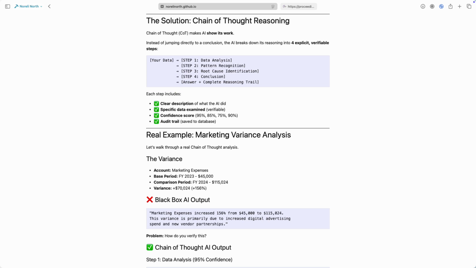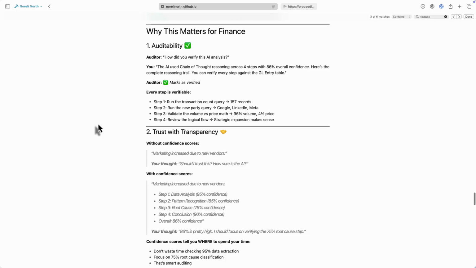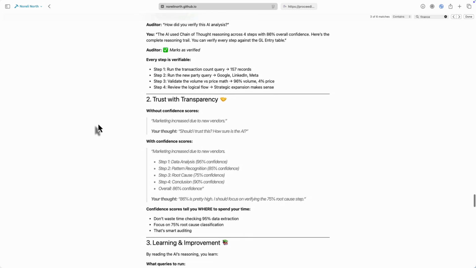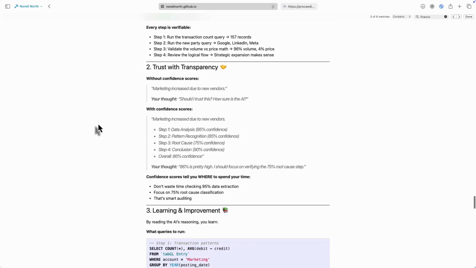Each step is transparent. Each step is verifiable. Each step has a confidence score. The AI literally shows you its entire thought process. Why does this matter? Because in finance, you need to verify the logic. You need to trust the analysis. You need to debug when it's wrong. Chain of thought makes all of that possible.